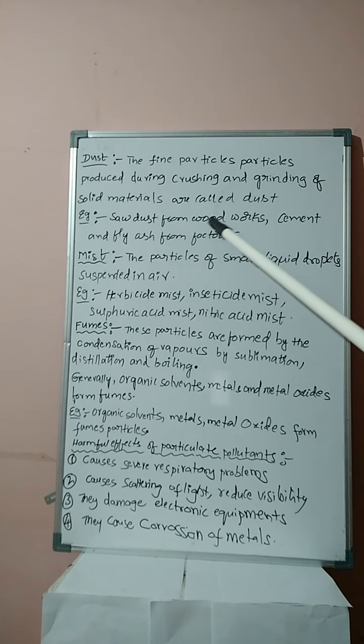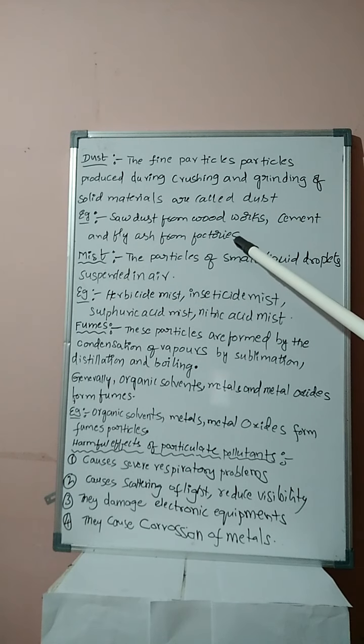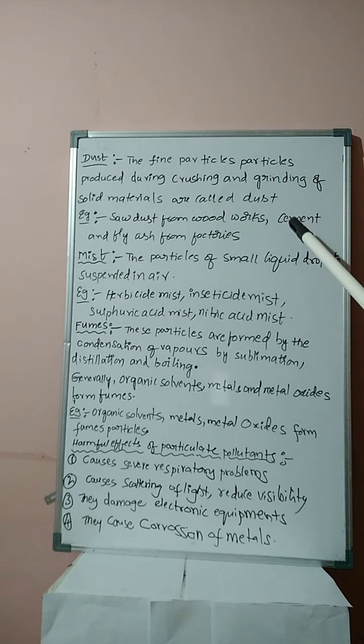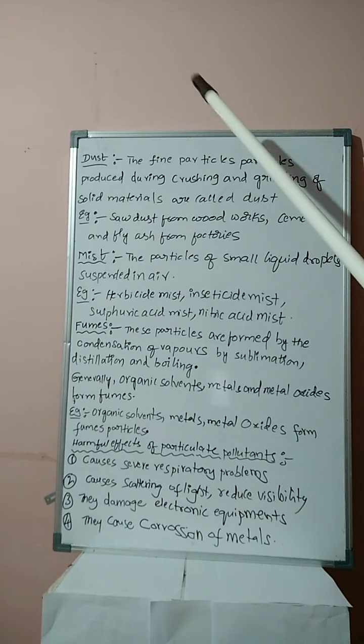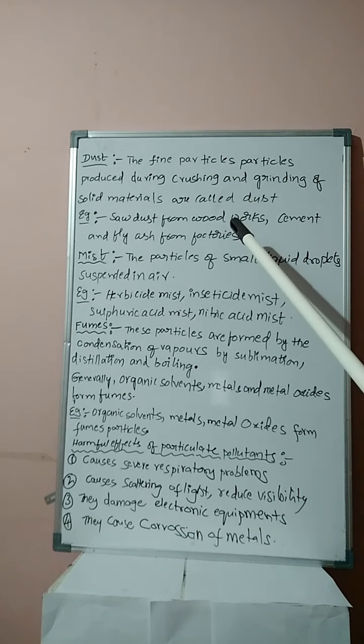Examples: sawdust from woodworks, cement and fly ash from factories are called dust. We know, students, that from woodwork sawdust is obtained, and that comes under dust. Cement and fly ash from factories also come under dust, because fine particles are produced by crushing and grinding of solid materials. In cement factories, crushing and grinding of calcium carbonate produces fine particles, which come under dust. In woodworks, fine particles are obtained, which also come under dust.